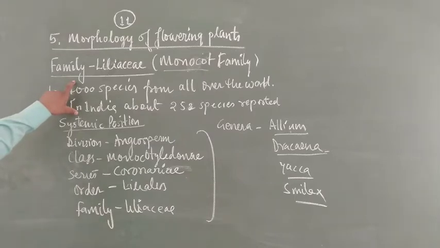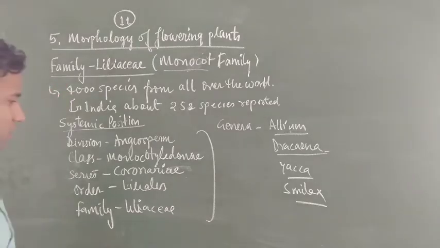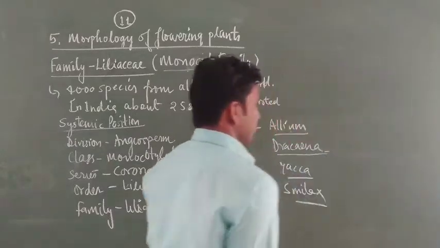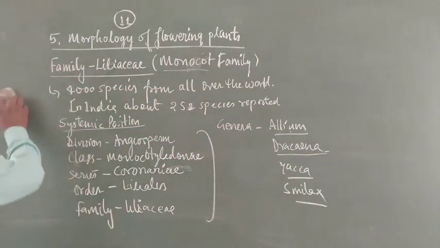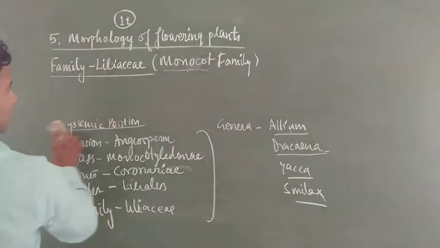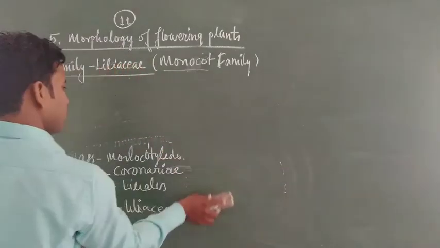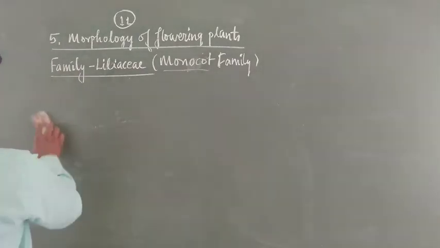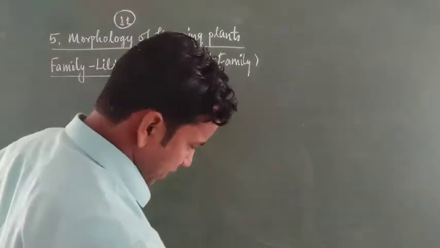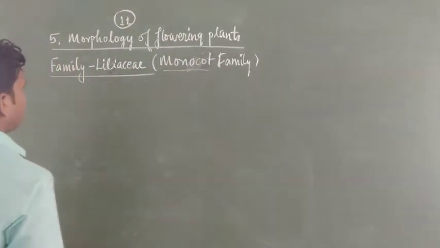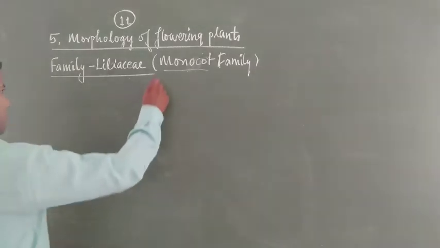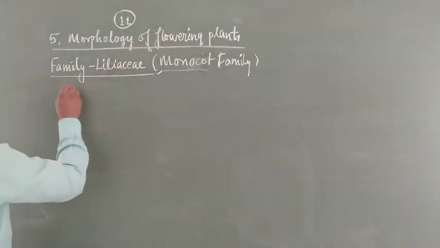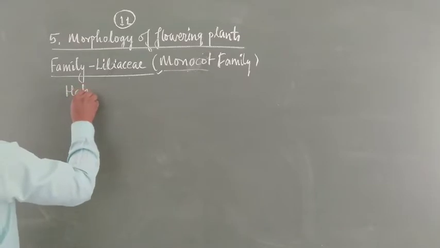Besides this, some other terms are also used, which we will discuss by considering different headings. Now the first heading: students, if you compare Liliaceae with Solanaceae, you can find many differences. Solanaceae is a dicot family, and many characters are different from a monocot family because Liliaceae is monocot. Now what is habit?